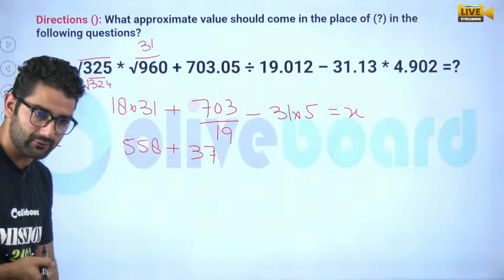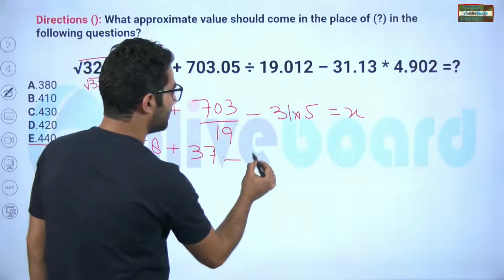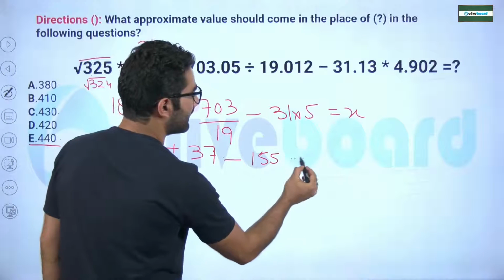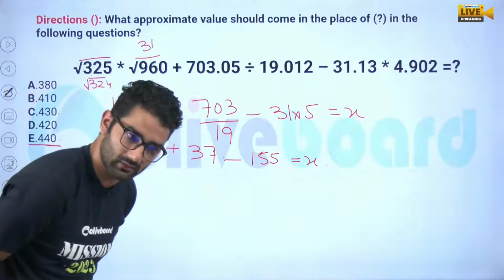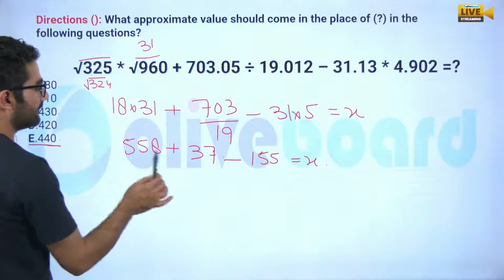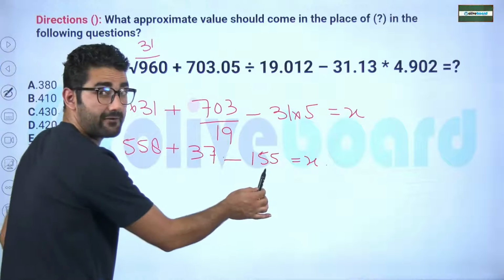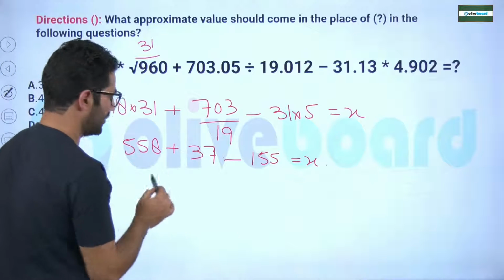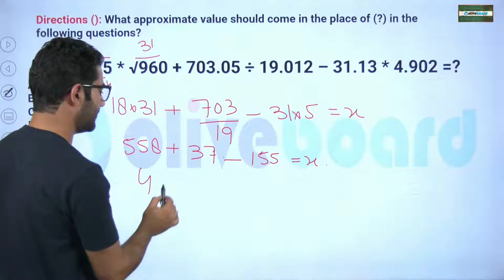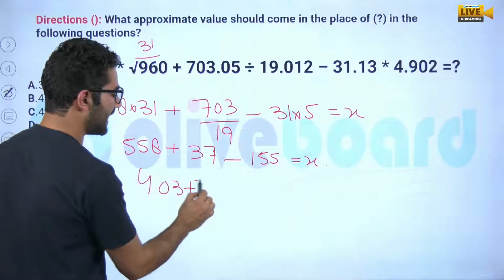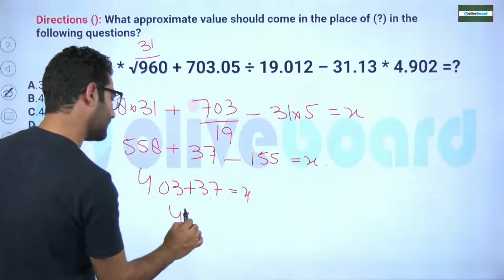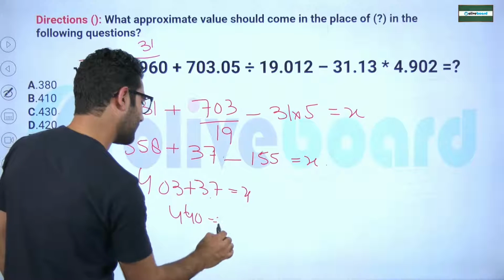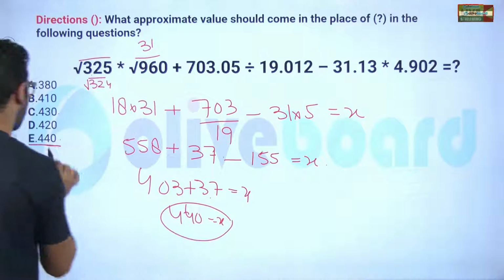Good, my dear. And it will be how much, sir? It will be 155. That is the value of x. Good, my dear. If I write down 558 minus 155, it will be definitely this term minus this term, it will be 403 plus that of 37, that was x. Can I say it will be 440, that was the value of x. What is the value of x?